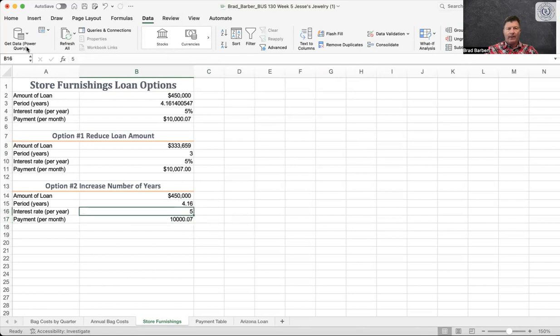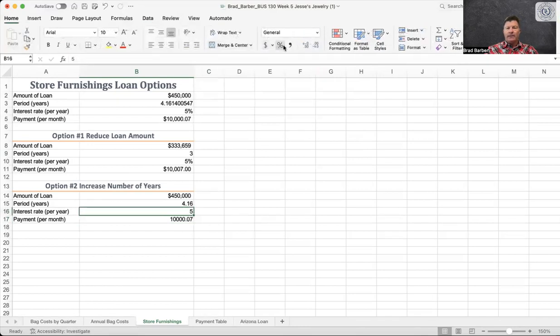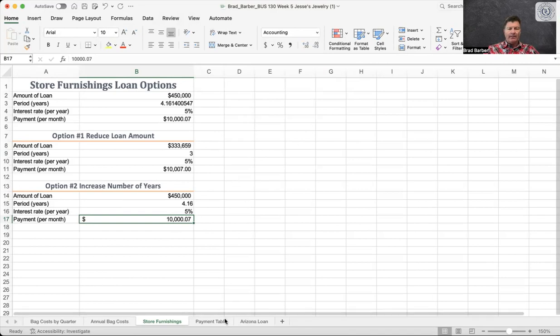And then I don't have percent on here or years. So if I want, I can go back and make that look a little prettier. I want that to be percent. And I want this to be dollar amount. Cool. All right. There's your what if scenarios. That's part 2. And now we need to go over to payment table.